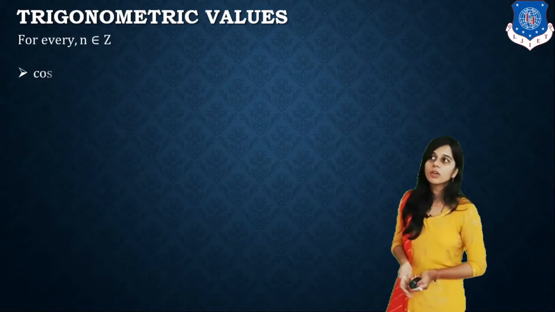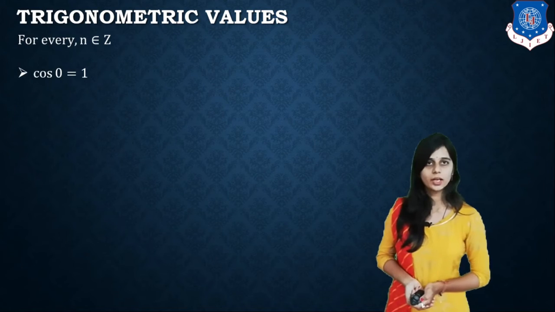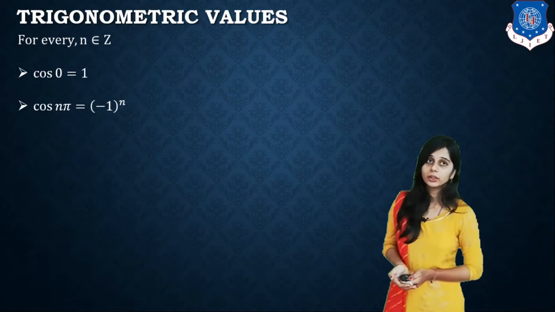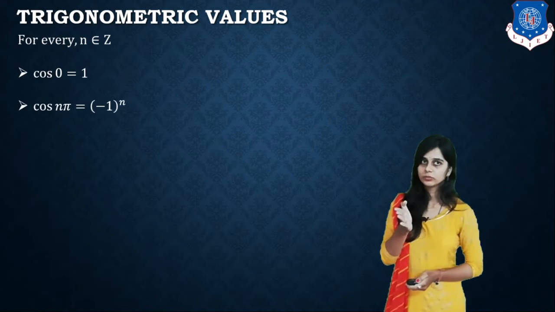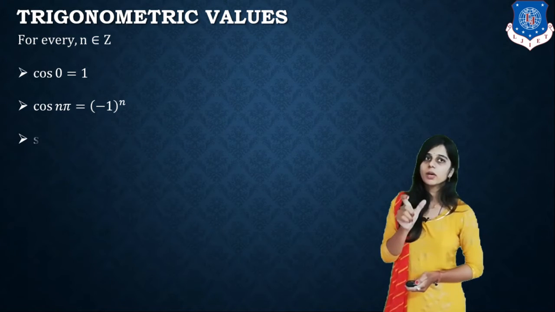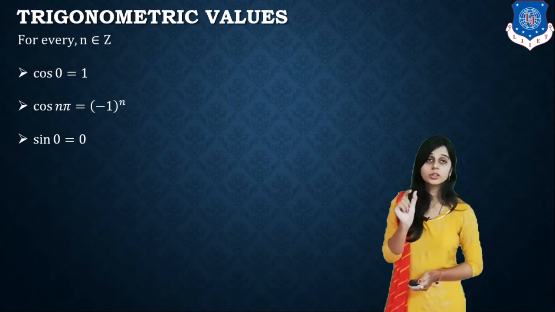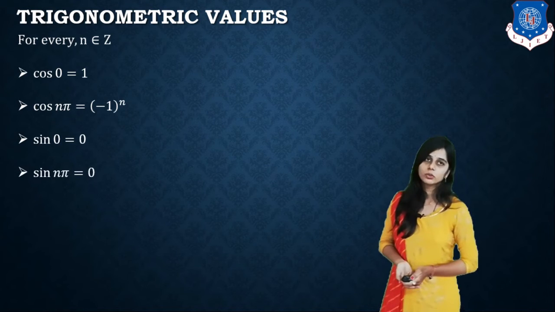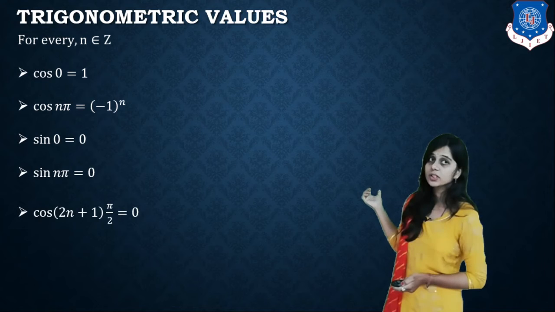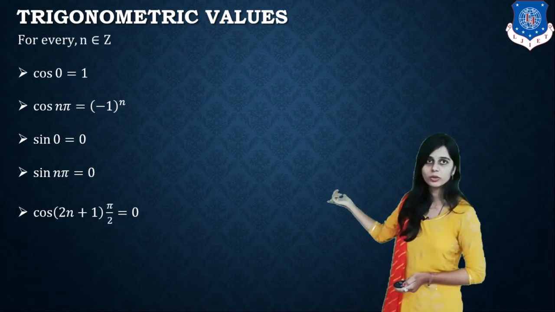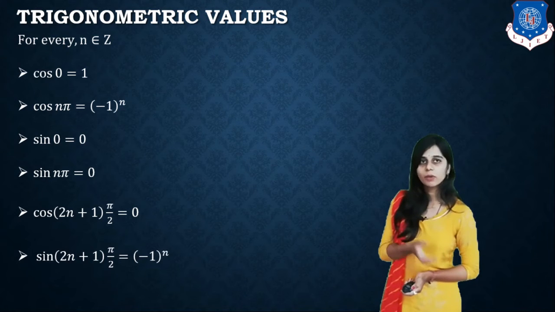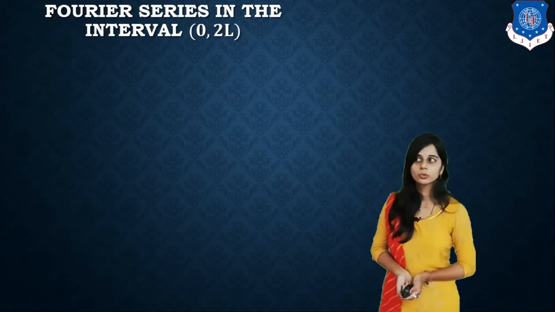Now trigonometry values, for every n belonging to Z: cos 0 equal to 1. Okay, cos n pi, what is it? n is an even term, 0 is even, so cos 0 equal to 1. Cos n pi equal to minus 1 raised to n. And sin 0 equal to 0, sin n pi equal to 0. Cos of 2n plus 1 times pi by 2: what is 2n plus 1? It is an odd term, so cos of (2n plus 1) pi by 2 is 0. Similarly, sin of (2n plus 1) pi by 2 equal to minus 1 raised to n.